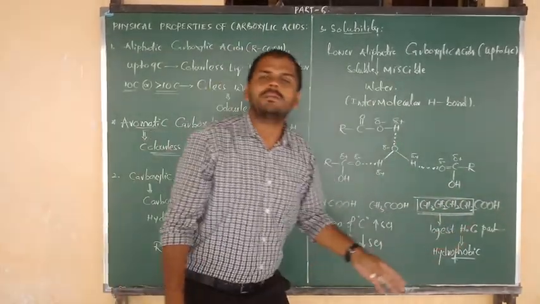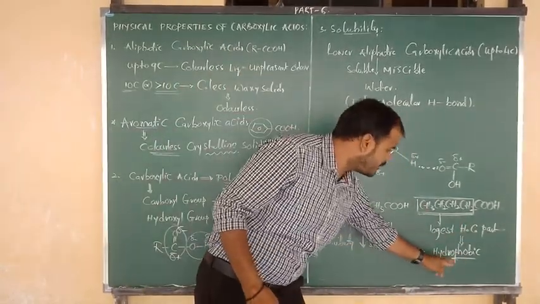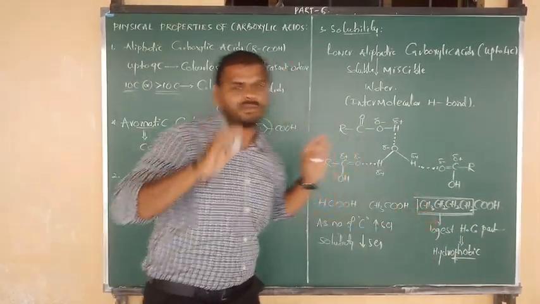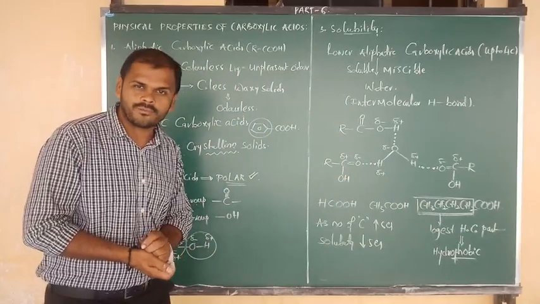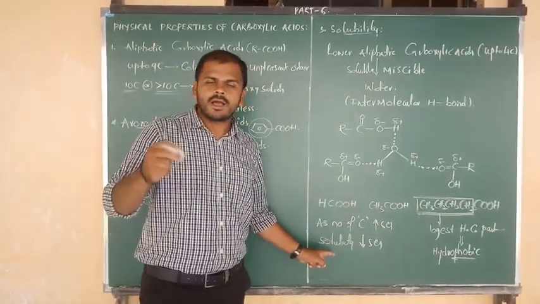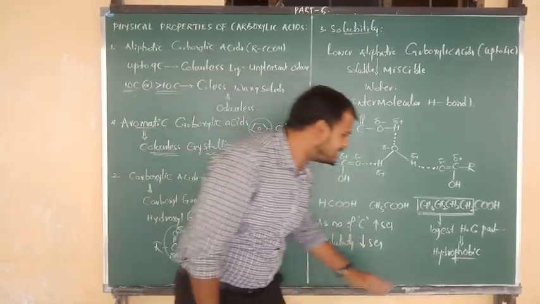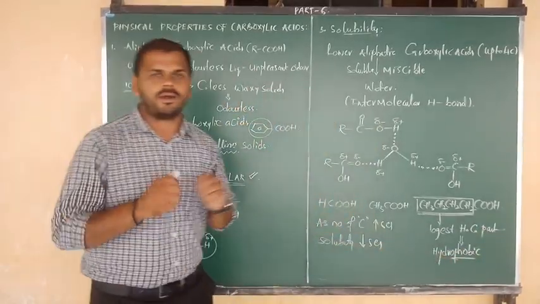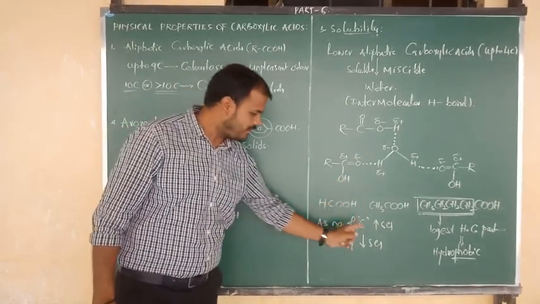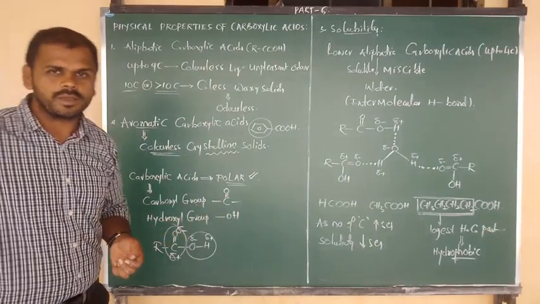Here that hydrocarbon part becomes lengthy. Due to the lengthy hydrocarbon part that contains the hydrophobic nature, they are not easily soluble in water. Okay, all of you, this is very important for you. So as the number of carbons increases, the solubility of carboxylic acids in water decreases. The reason is the hydrophobic hydrocarbon part. Yes, this point you have to remember. This is also very important for you, especially from a competitive point of view.